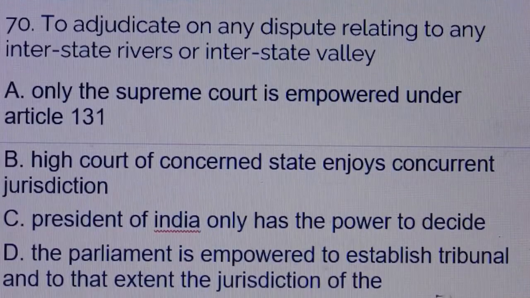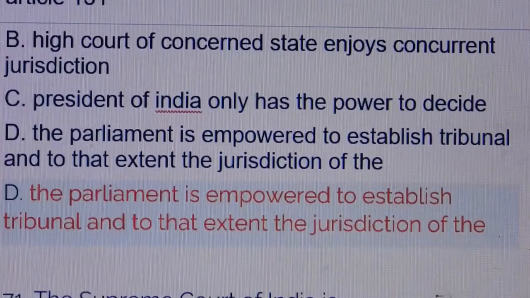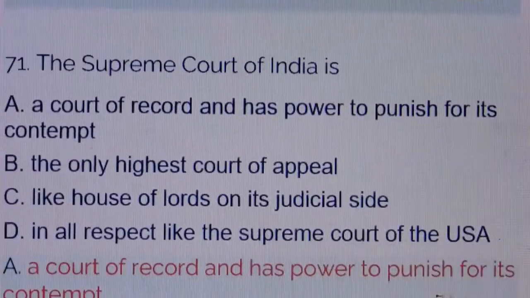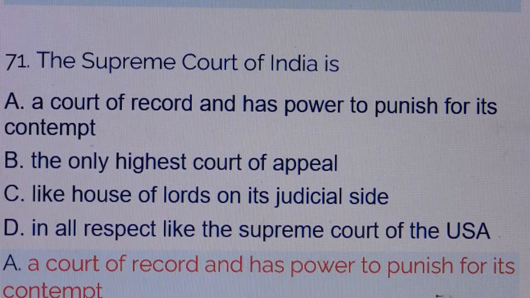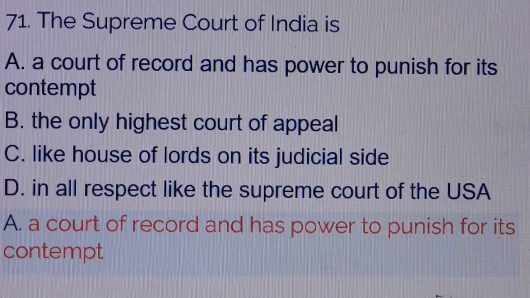Question number 70. To adjudicate on any dispute relating to any interstate rivers or interstate valley. Answer is option number D. The Parliament is empowered to establish tribunal and to that extent the jurisdiction of the court is excluded. Question number 71. The Supreme Court of India is.